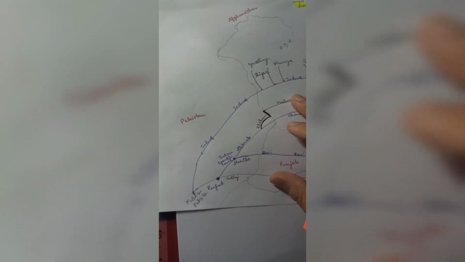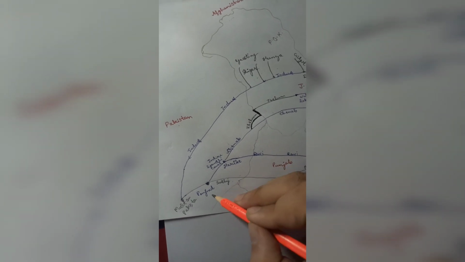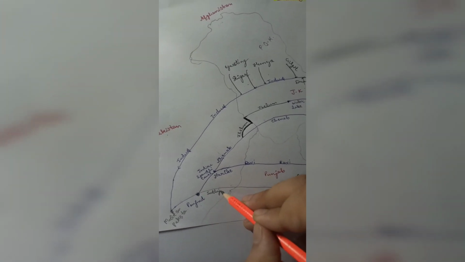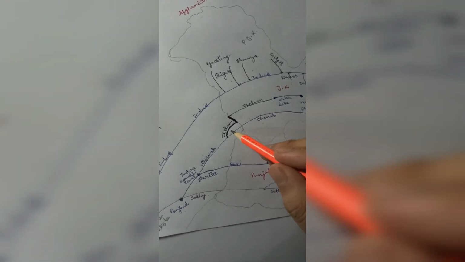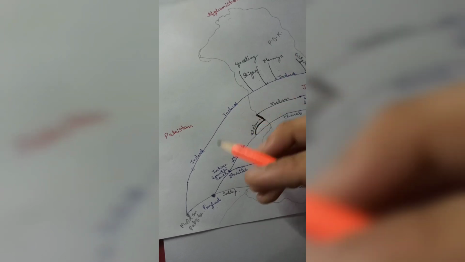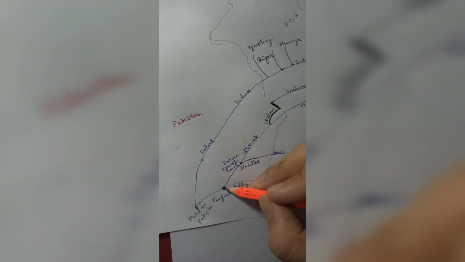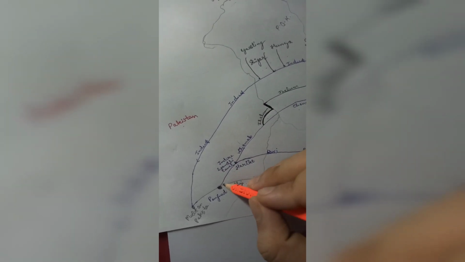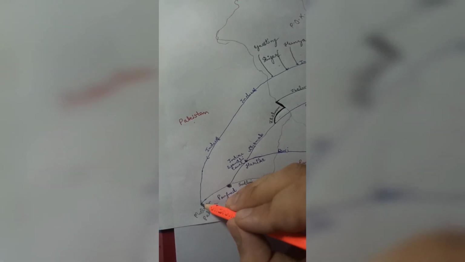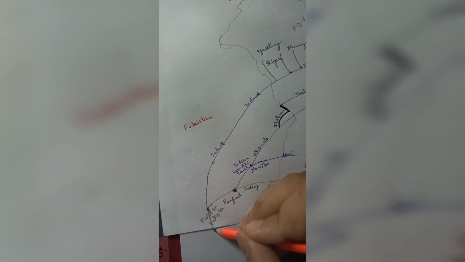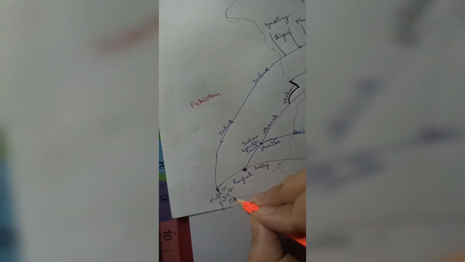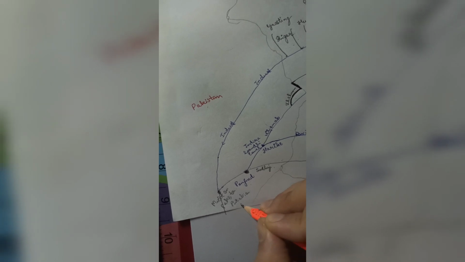This is the last point where the five rivers, that is river Satluj, river Ravi, river Vyas, river Chenab, river Jhelum, meet here at a point that is known as Panjanand, and this Satluj river, mighty river, joins the Indus river somewhere like here, that is in Multan, Pakistan. After that, this Indus river drains into Arabian Sea.